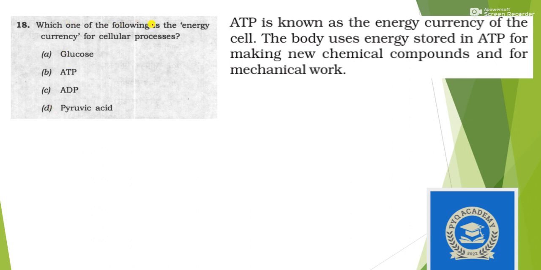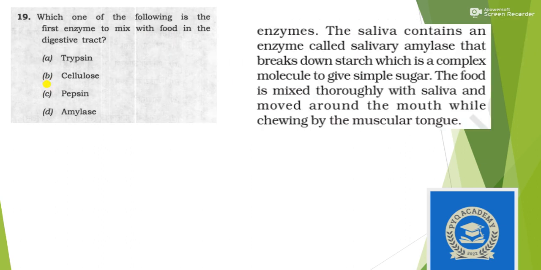Next question: which one of the following is the energy currency for cellular process? Directly given in NCERT that ATP is known as energy currency. So answer is option B. Be careful because in a hurry you can make a mistake in choosing the right option. So answer is option B.